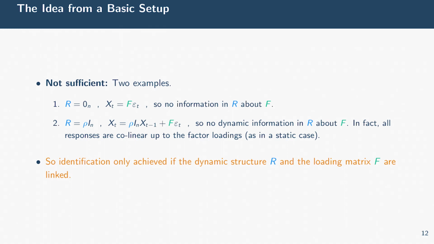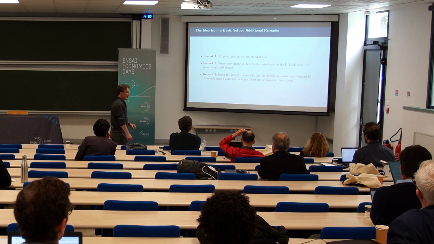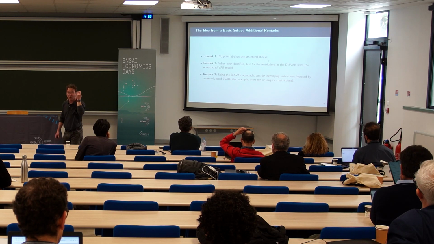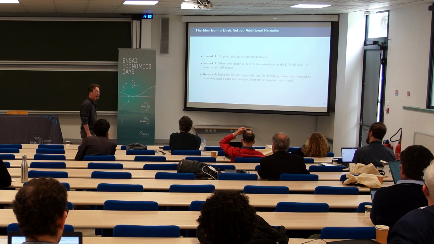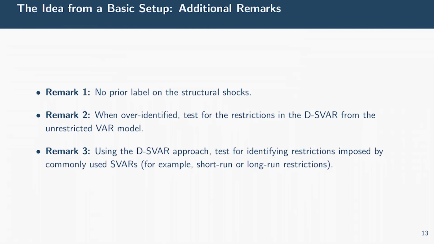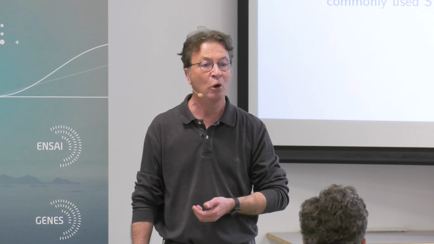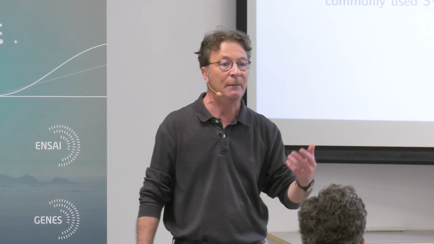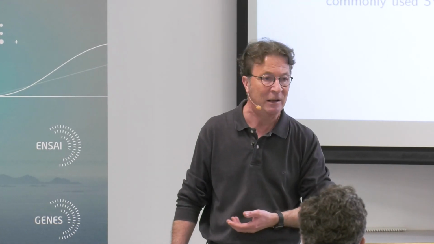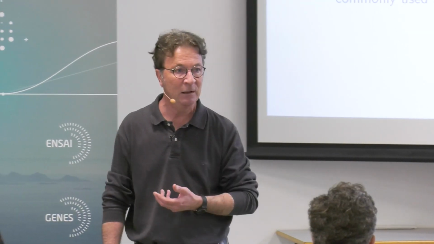So the point is that dynamic identification can be obtained only with some informative restrictions on the R matrix. Okay, so some remarks. If you are able to identify, the first point, though it's an endless discussion, is that we put no prior label on shocks. In many cases, we put some labels on shocks. Think about, for example, long-run restrictions: you put labels on technology shocks or supply shocks, ex ante.